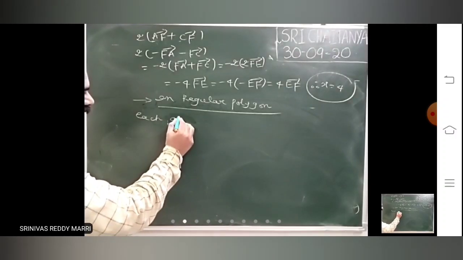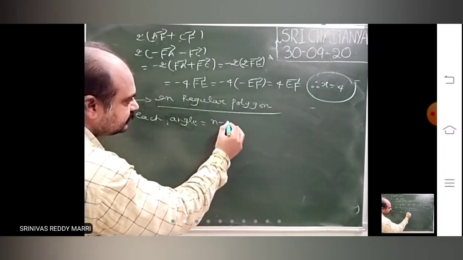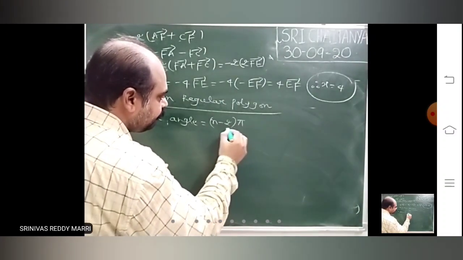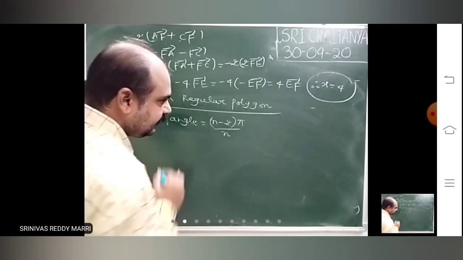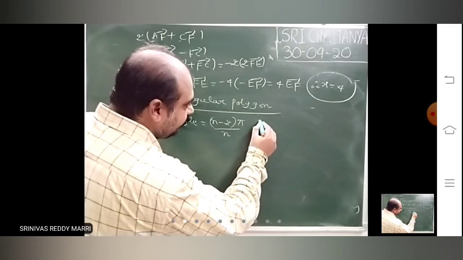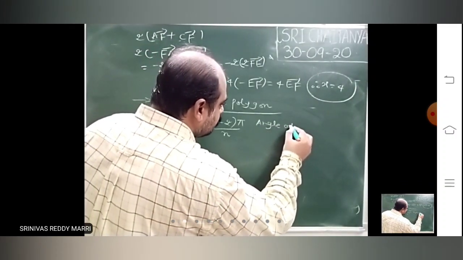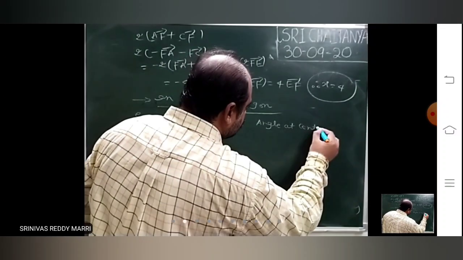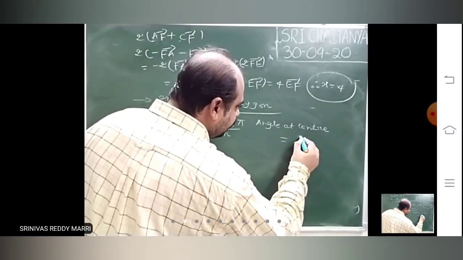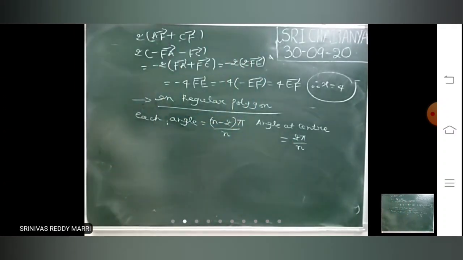First point, each angle is nothing but (n minus 2) pi by n. Each angle in a regular polygon is (n minus 2) pi by n. The angle at the center is nothing but 2 pi by n.